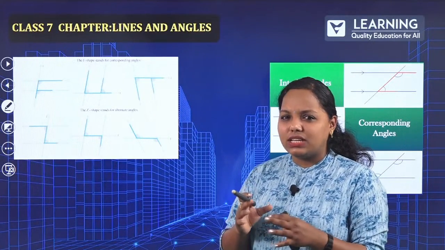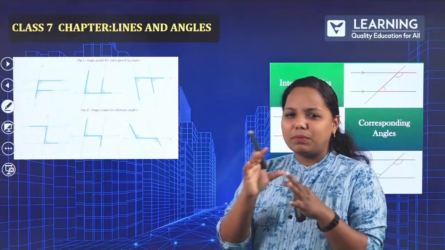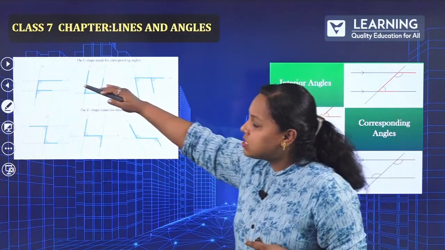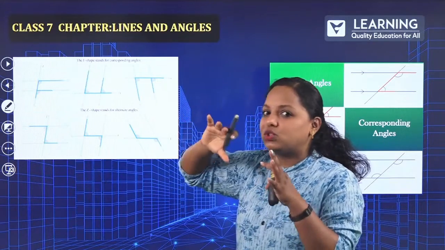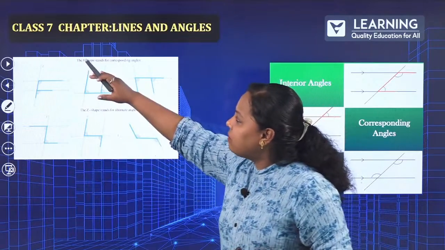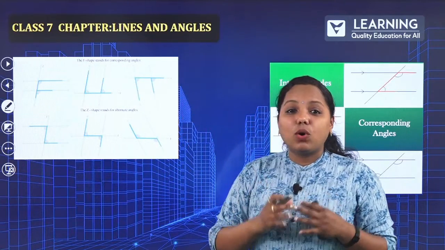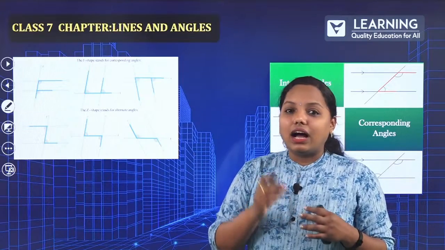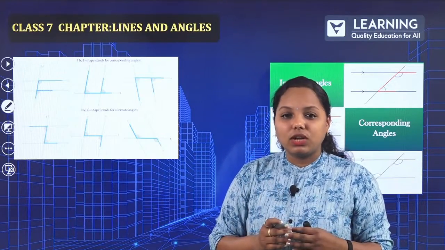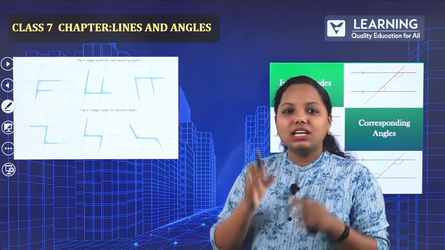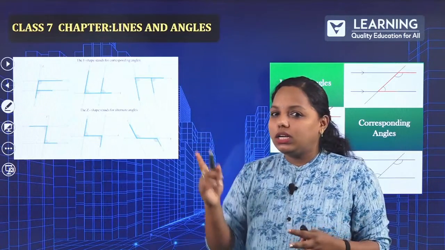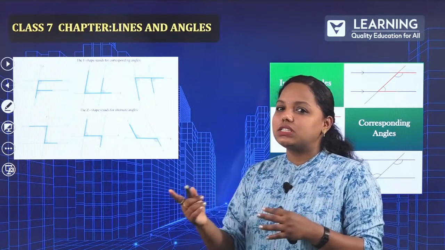Now, what is this exactly? This is nothing but the summary of what we have learned, how to identify this. Now, the first picture, what is this first picture? This picture is directly taken from your textbook. I hope you pay attention. The F shape stands for corresponding angle. Since you were feeling difficulty remembering what a corresponding angle is, now, easy method, corresponding is nothing but F shape or reverse F shape, alternate is Z shape or reverse Z shape.